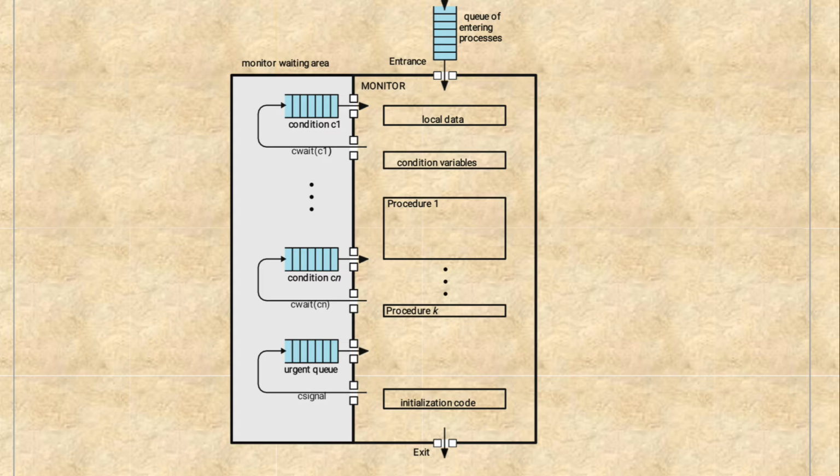After C wait is executed, it returns to condition C1 and next waits for procedure 1, and again the same process is waiting on C wait and condition C, up to Cn cases, waiting in the monitor waiting area. Finally it resumes the code by using C signal and exits from the queue.